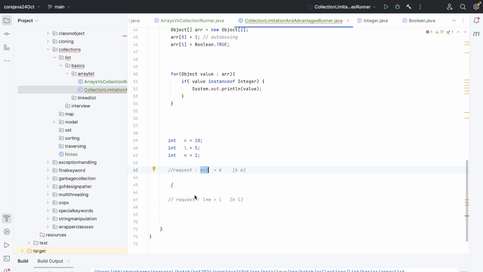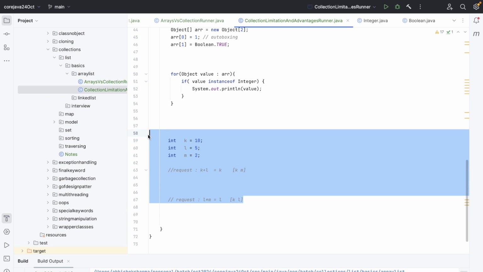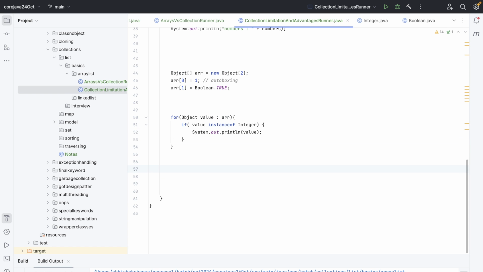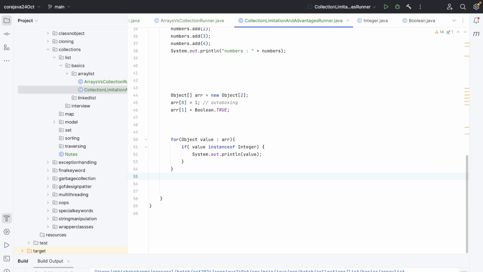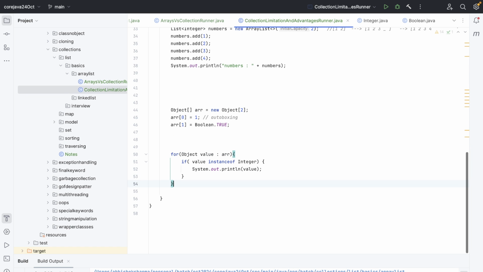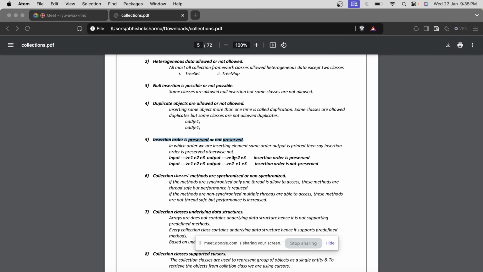And over here, if I do l into m first, it will be 10. Then if I do 10 divided by 10, it will be 1. So the answers are different. It depends on the sequencing of the operations that I'm doing. So listing is again important, right? Whether we want to preserve the order or not. Because if you are creating a racing system, right?